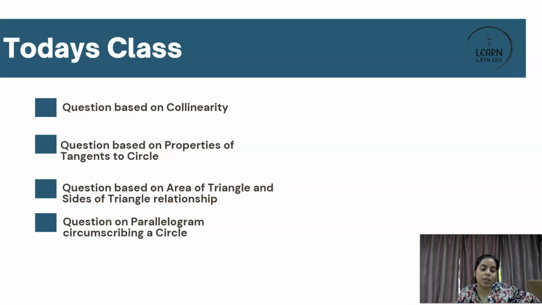So if you see, these are all based on geometry. And if you also see that the topics are not of all the same chapters, right? So we have tangents to a circle and parallelogram circumscribing a circle related to circles, while area of triangle and sides is of a different chapter altogether. Collinearity talks about coordinate geometry. So you have to understand that in your exam also, there will be just questions.